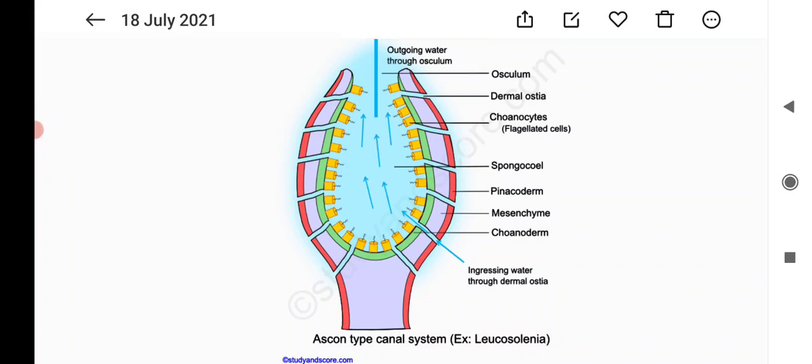The water transport system is helpful in food gathering, circulation, respiration and removal of waste.